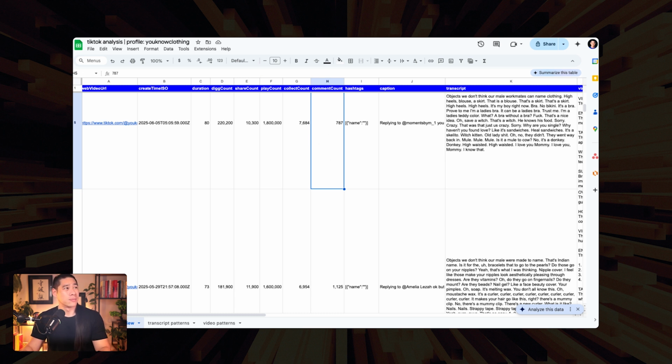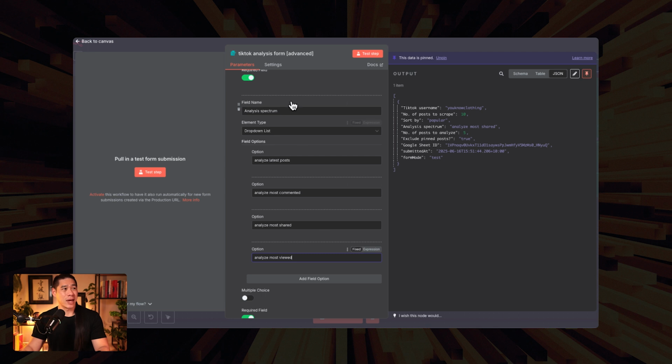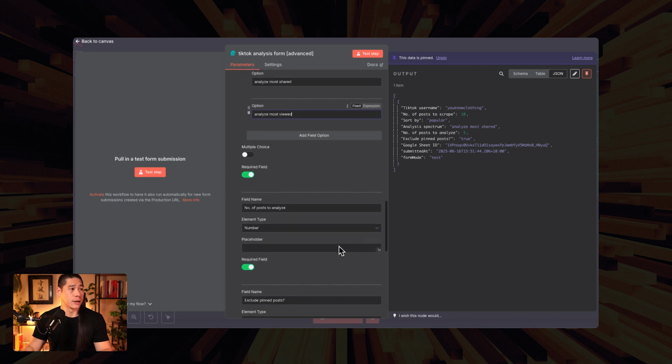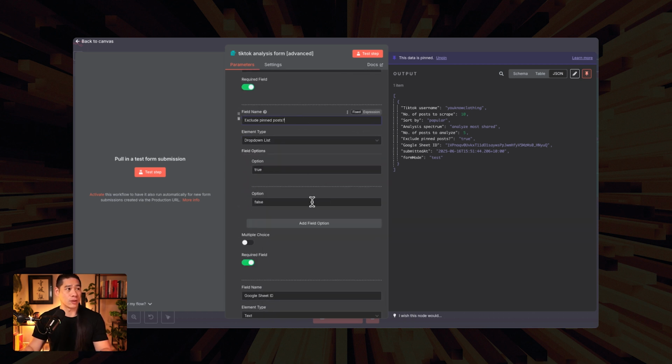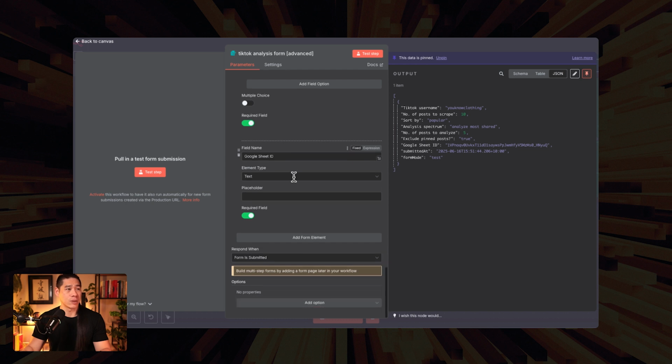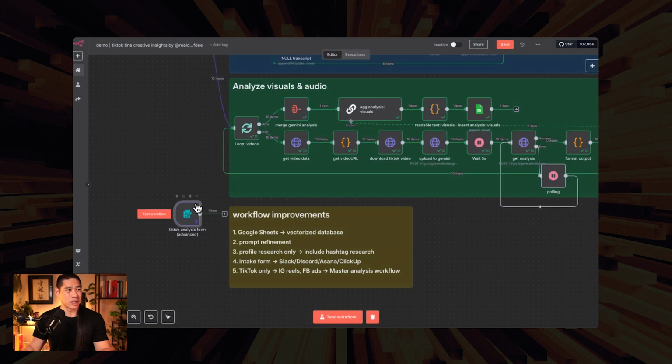So this advanced version allows us to at least have those settings in here, which we can then, with that type of database, plug into an AI agent that can reach into that database. Now we've got a lot more to play with. And then we can tell it what posts to analyze, and the rest of it really is stock standard the same, right? So that's just one way to turn it into something that's slightly more advanced. Not full bore, way crazy, but that's one way to do it.